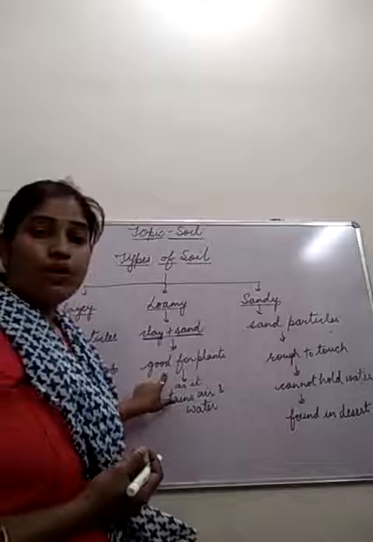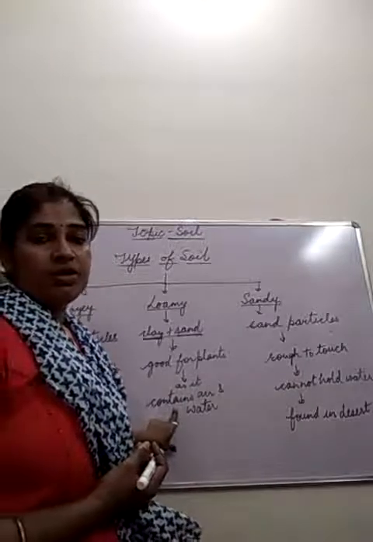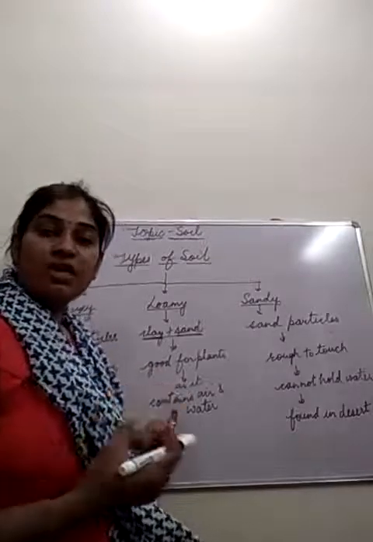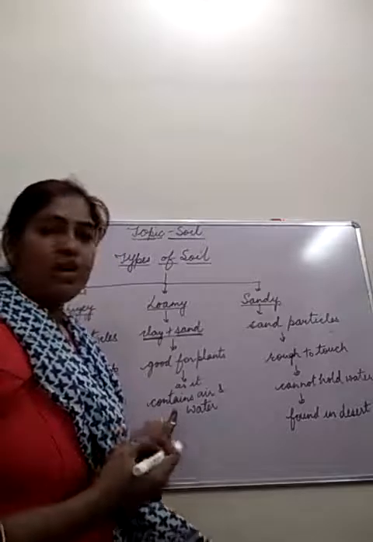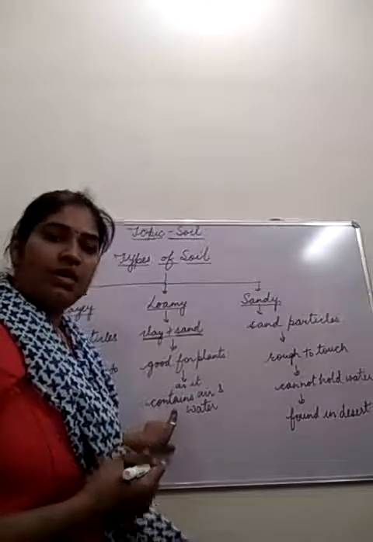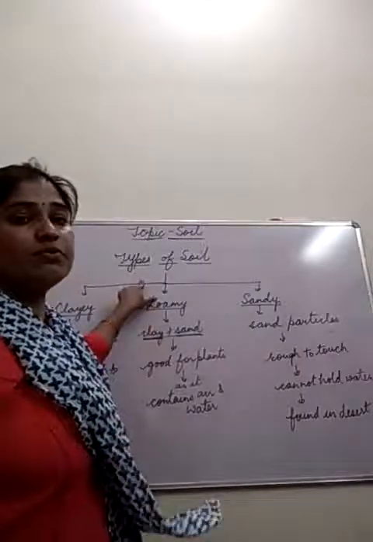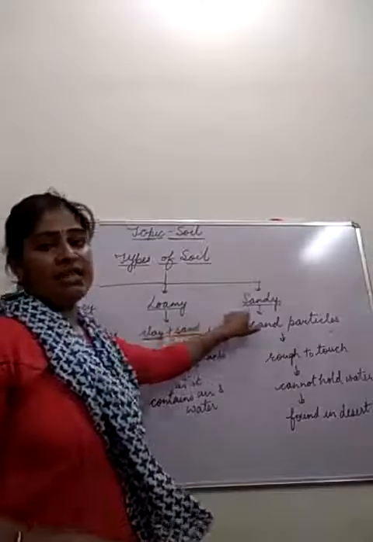And why is it good for growing crops and plants? As it contains air and water. इसके अंदर एयर एंड वाटर कंटेन करने की कैपेसिटी बहुत ज़्यादा होती है, इसलिए ये बहुत अच्छी होती है प्लांट्स के ग्रो करने के लिए और क्रॉप्स के ग्रो करने के लिए. So types of soil, how many types of soil are there? Clayey soil, loamy soil and sandy soil.